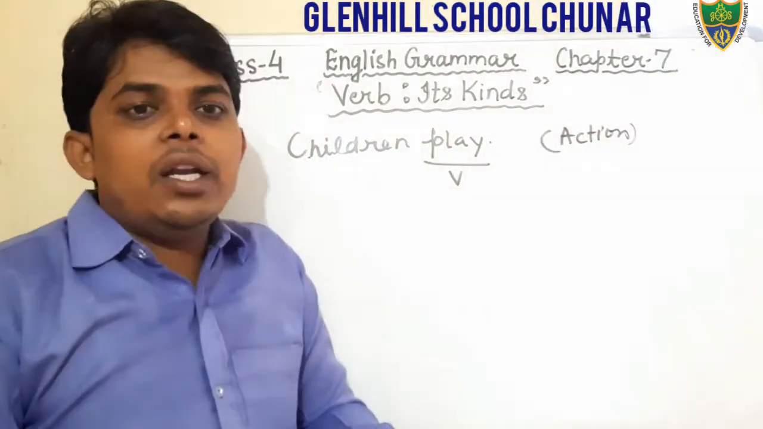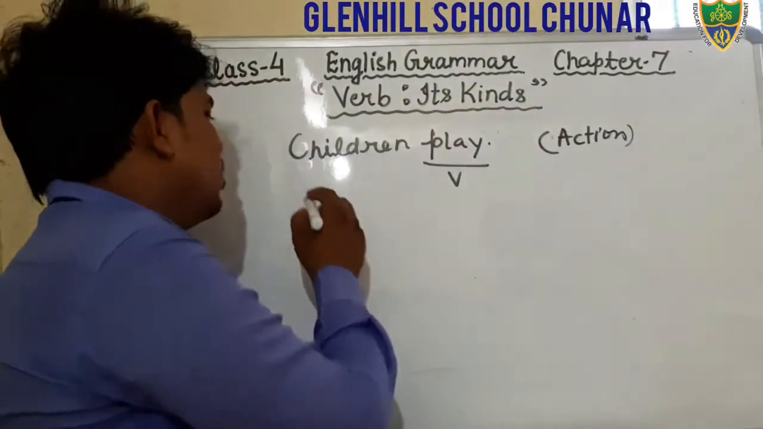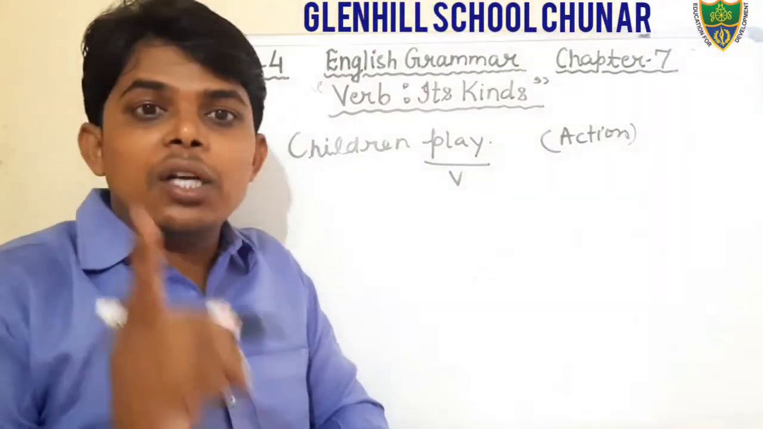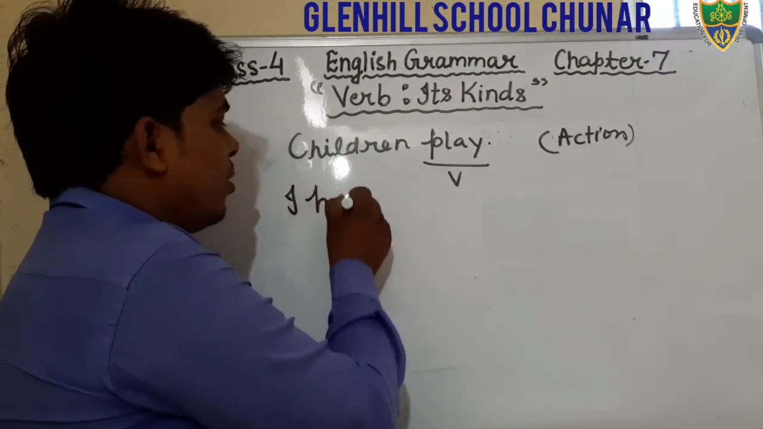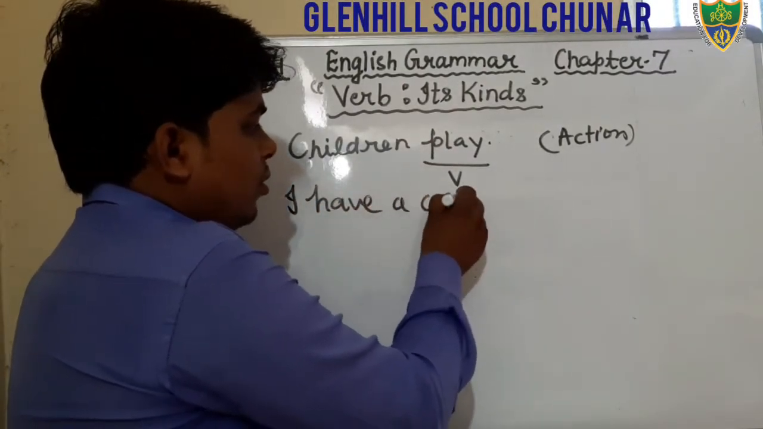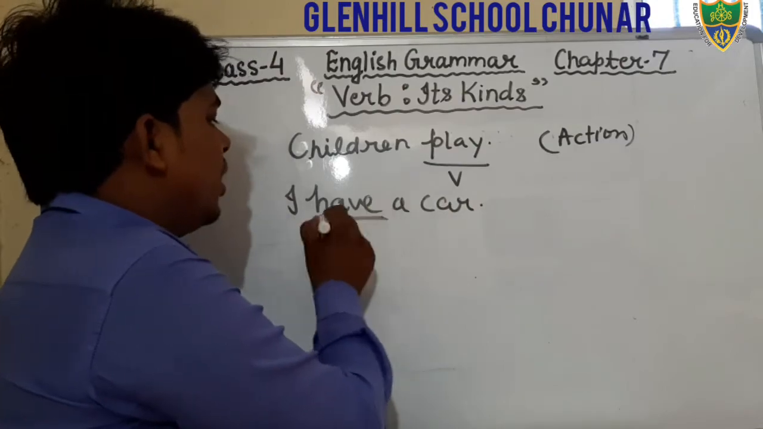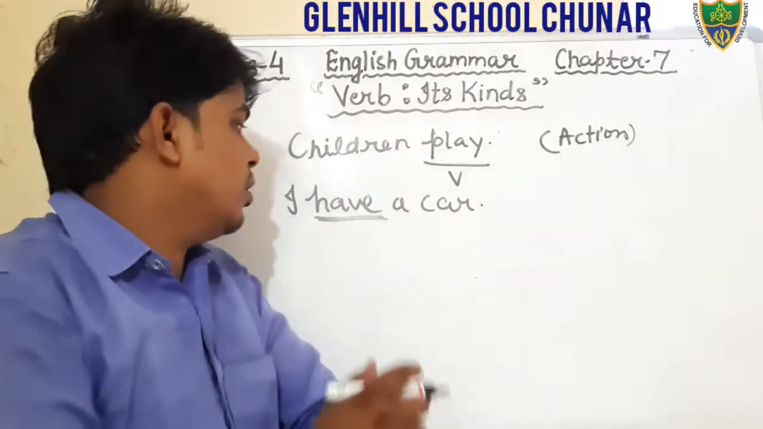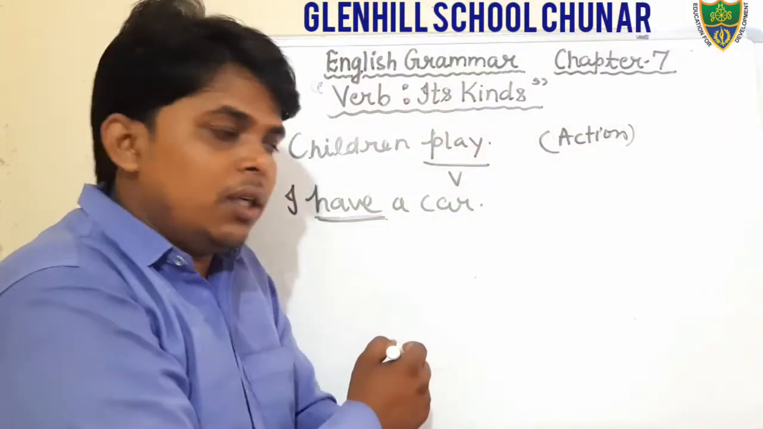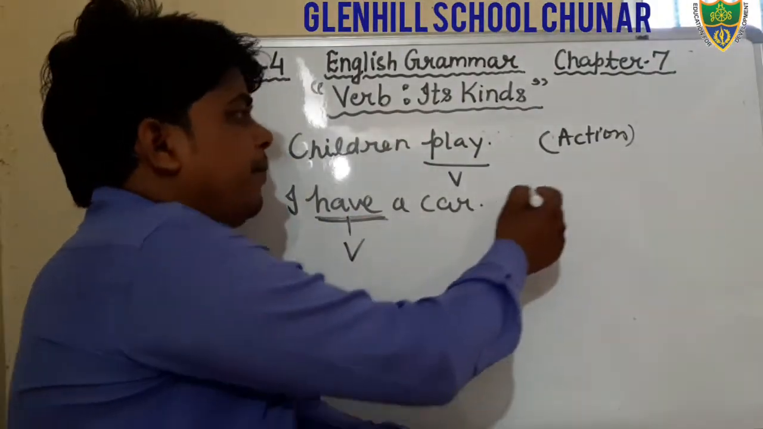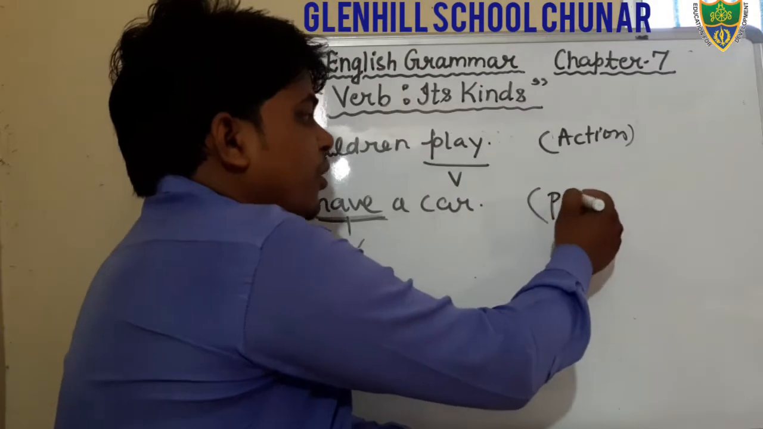Okay? And sometimes the verb also shows what? Possession. I have a car. Yes students, the word have, that is also a helping verb, you can see, it denotes what? Possession. I have a car. That is also verb, but it shows the possession.